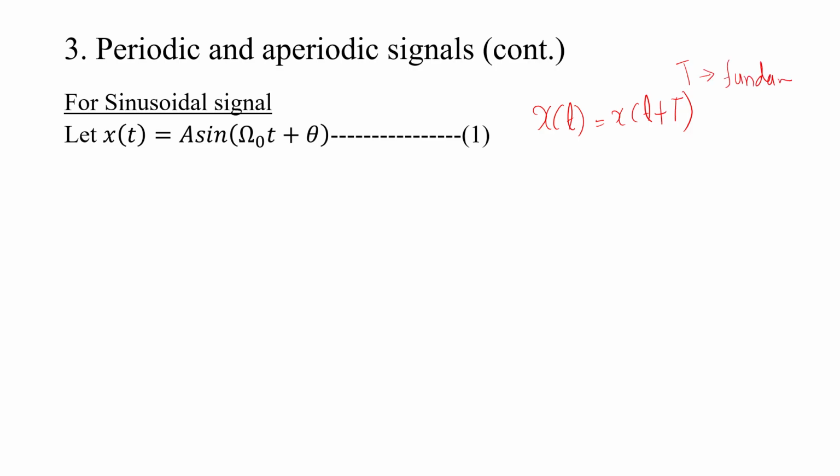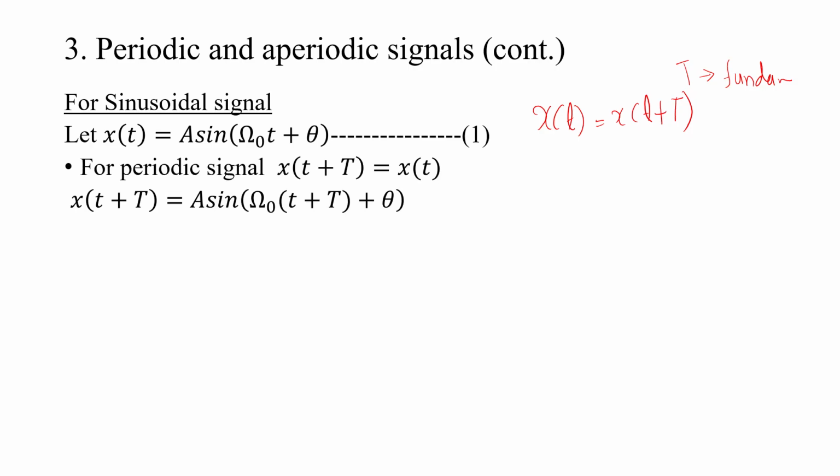Okay, the minimum value of T for which we satisfy this condition is found. The sine wave is a periodic signal. So, x of t is equal to A sine omega 0 t plus theta. We are using the condition x of t plus T is equal to x of t. So, x of t plus T means in place of t, we are putting t plus T.